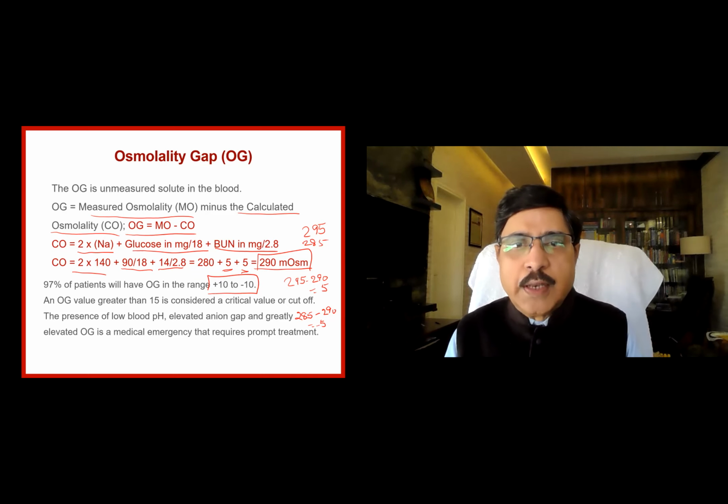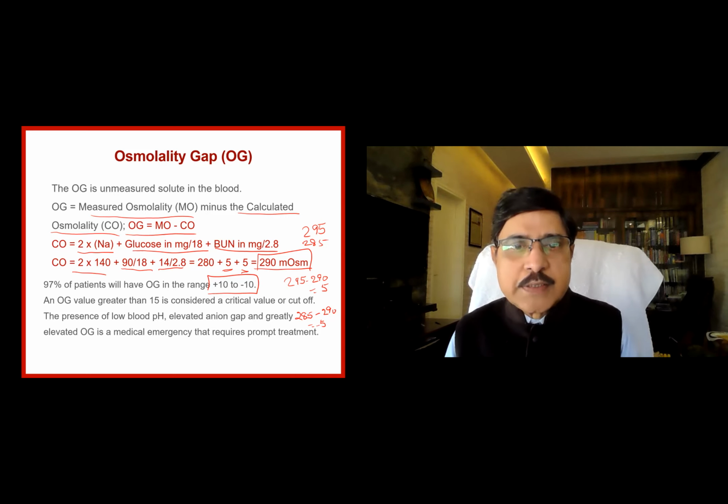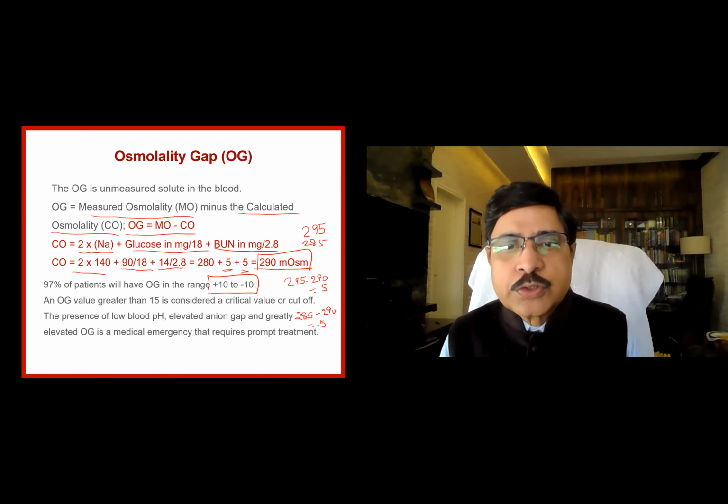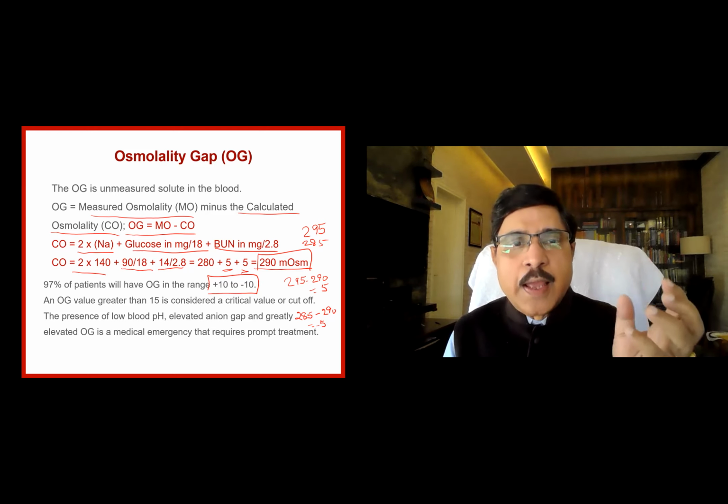I measured in the lab and I got some osmolarity and I calculated. That means there are some other substances which are not included in the calculation. What are they? They could be salicylate, they could be ethanol, they could be any other molecule which contributes to the osmotic pressure. Ketoacidosis, ketone bodies, these contribute to the osmotic pressure which are not accounted for in the calculation. But the lab measures them. The lab doesn't discriminate whether it is sodium or glucose or ketone body or salicylate, but it just takes the osmolality as a measure there.